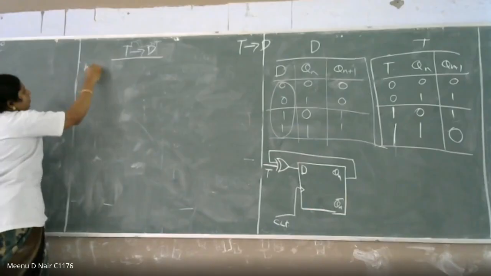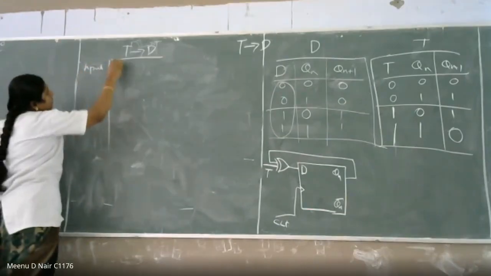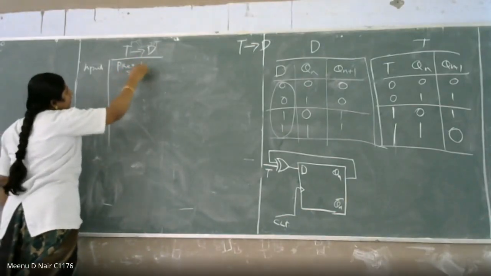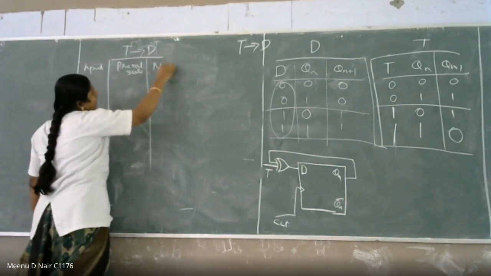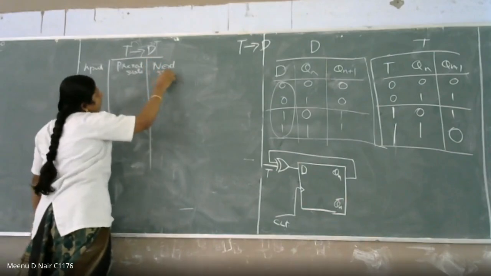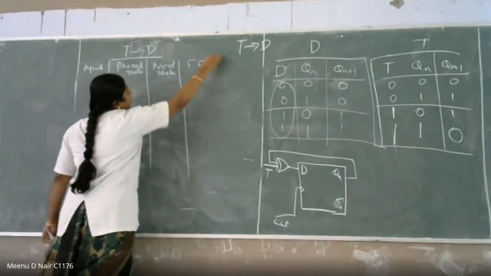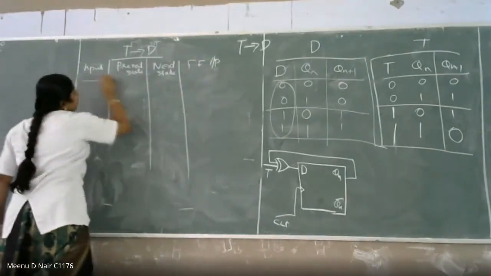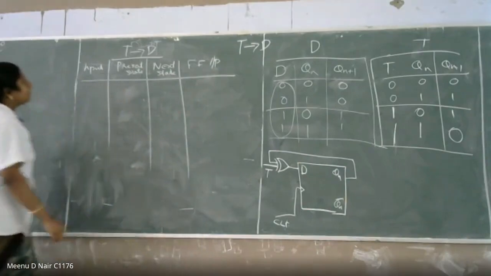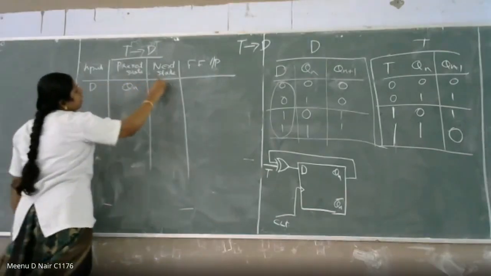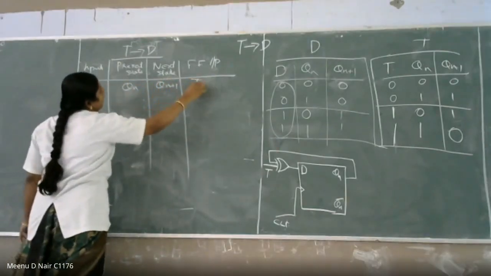Okay. So the input will be the present state, next state, and flip-flop input. The inputs here are 0, 0, 1, 1. Here it is D, Qn plus 1 and T.